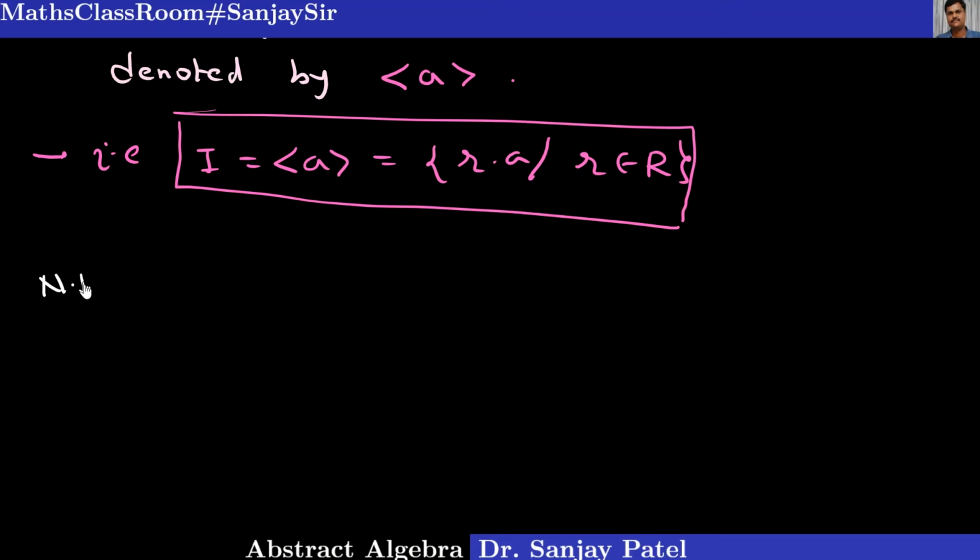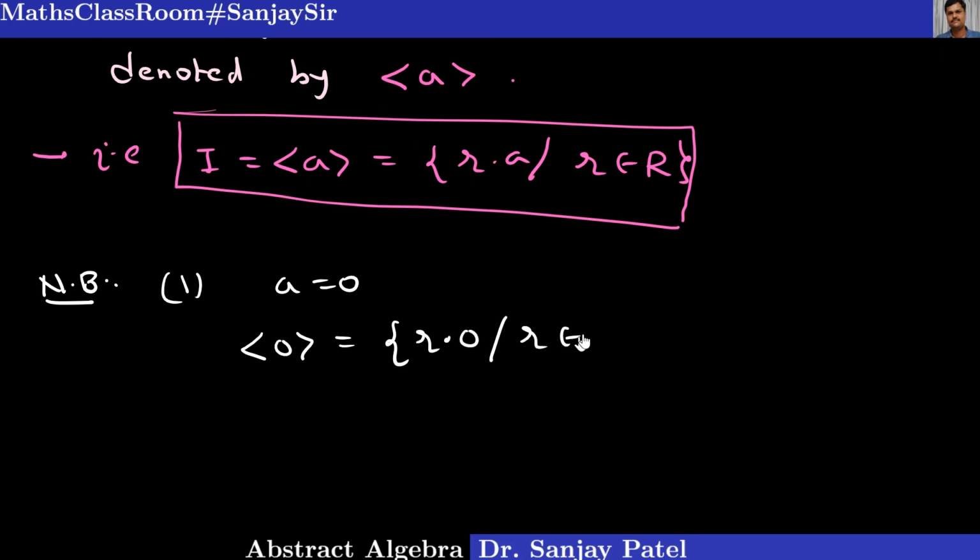If a ring has unity, then if I take A equal to 0, then the ideal generated by 0 is R into 0, where R belongs to R. For whatever R you choose, R into 0 is 0. So every time you will get the answer 0. So the ideal generated by 0 is singleton 0. So the 0 ideal is a principal ideal.